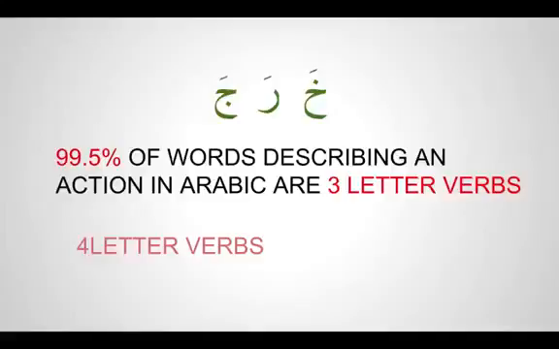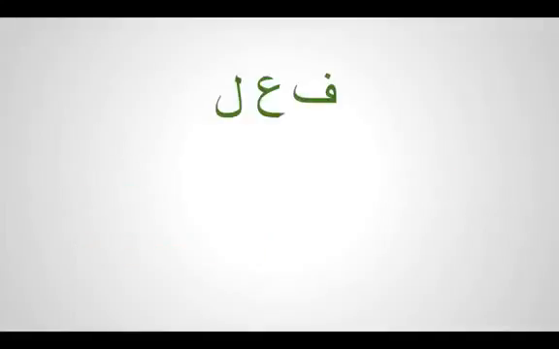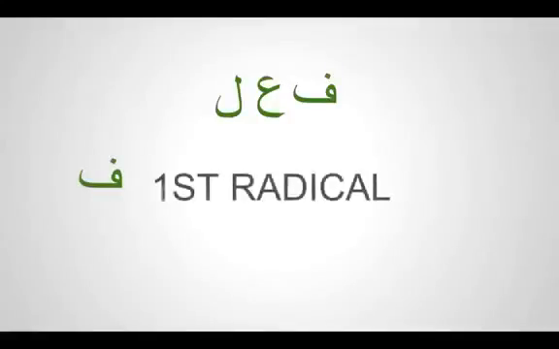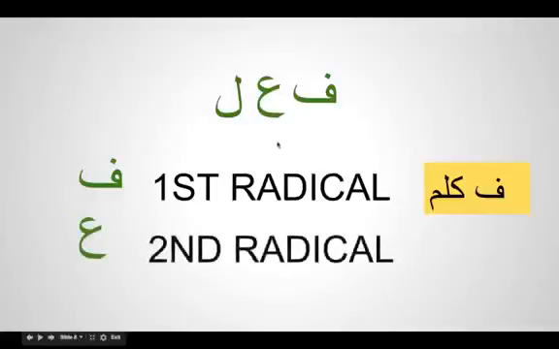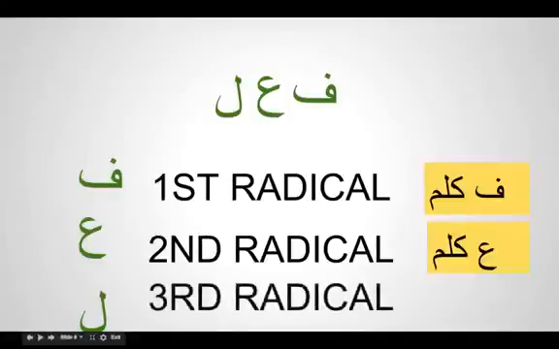The scholars in Arabic have given a name for those three letters. It's called fa'ala. If you take any verb, the fa is called the first radical, or in Arabic fa kalima. Ain is called the second radical, ain kalima. And of course you can ask, what is lam? It is the third radical and it is called lam kalima.